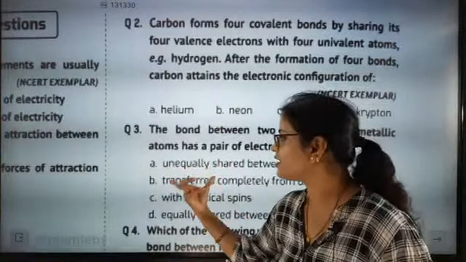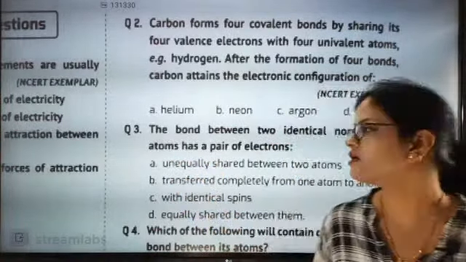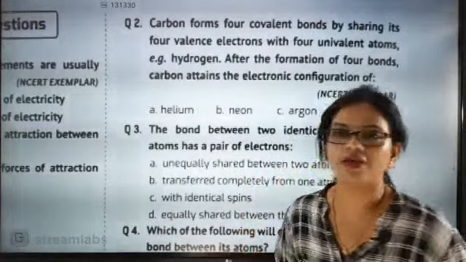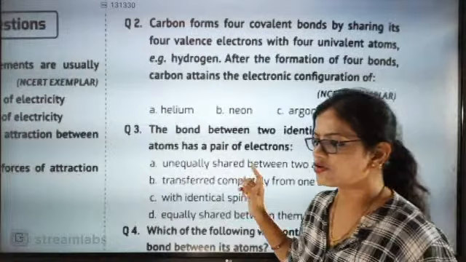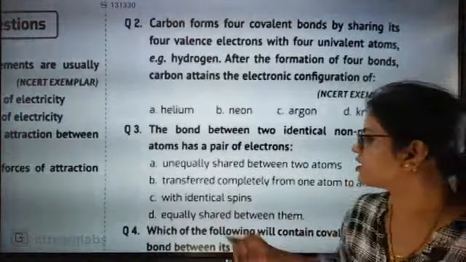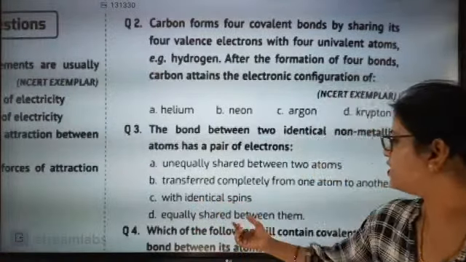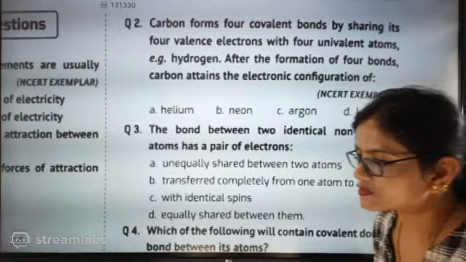These are the features of metals. Metals either transfer electrons or take electrons. Now, transferred completely from one atom to another, or with identical spin equally shared between them. So what will be the correct answer?